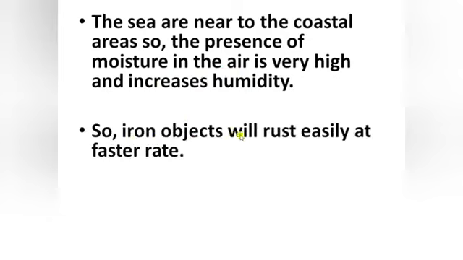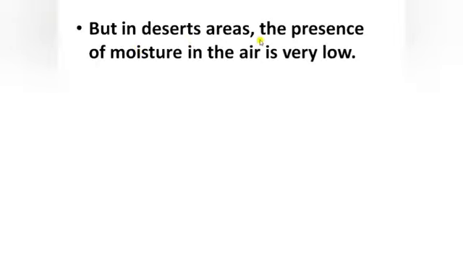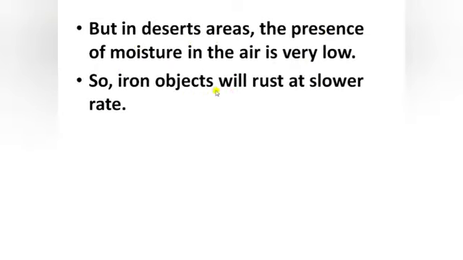So the iron object will rust easily, at a faster rate, in the coastal areas. But in desert areas the presence of moisture in the air is very low, so iron objects will rust at a slower rate in the desert area.